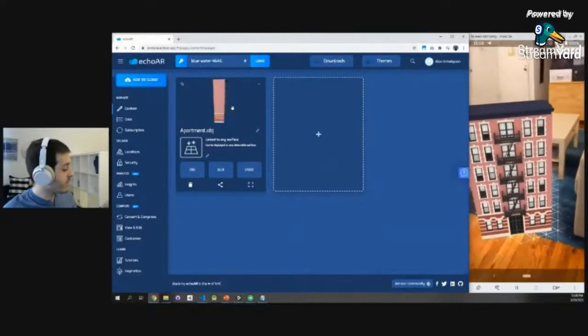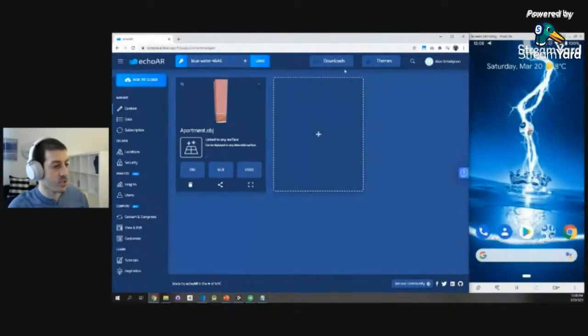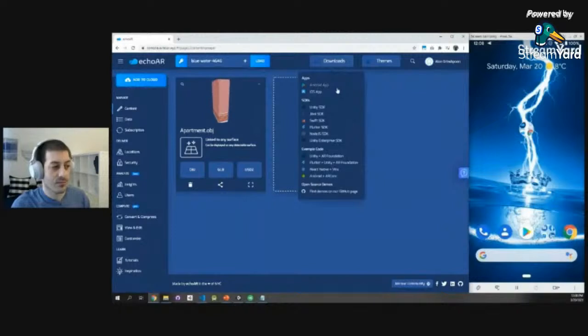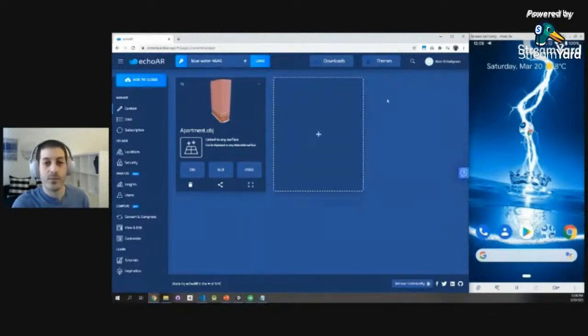OK, so now this is a native mobile example. As I mentioned, again, we have this sample app that you can download for Android and iOS. But for example, we work with a company in the art agency space that wanted to be able to randomly walk into an art gallery and see 3D files around them without doing anything technical. And for that, we have a web AR integration.